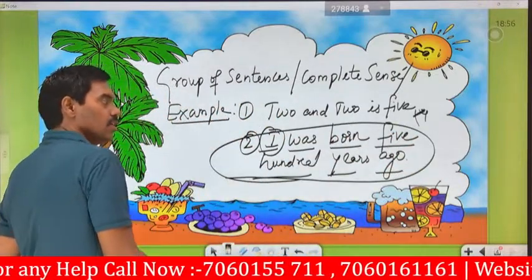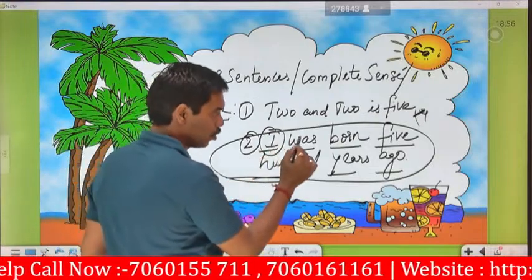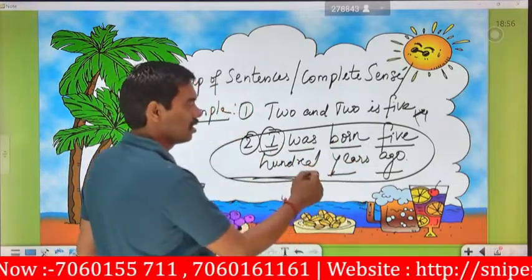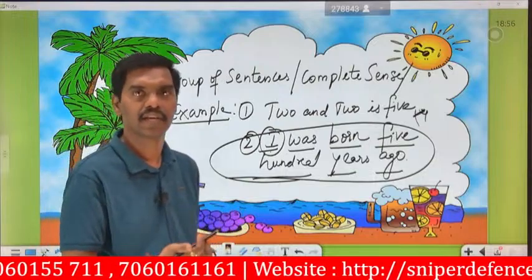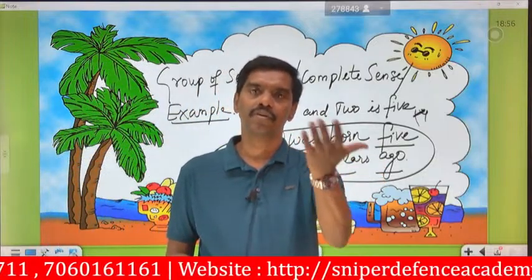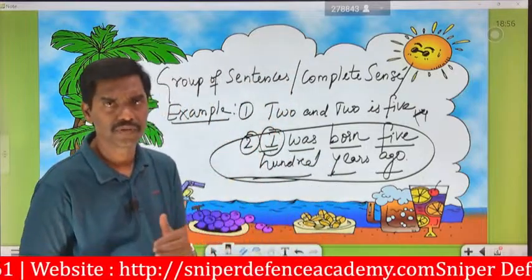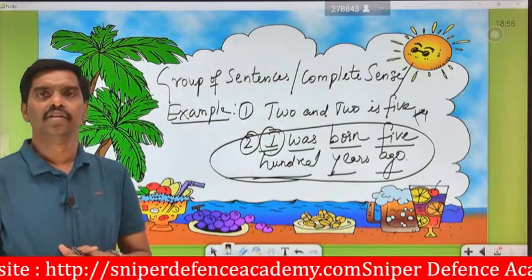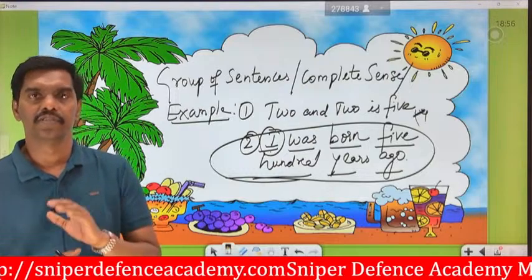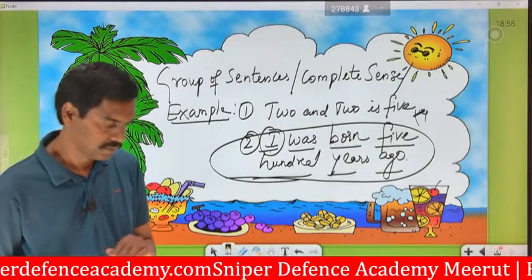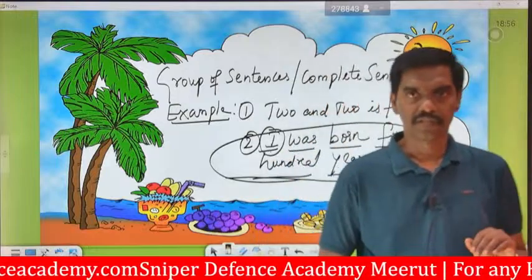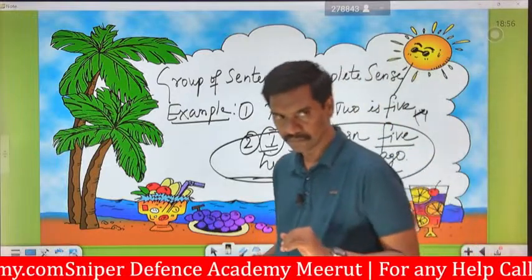We know that. So here they are saying that you was born 500 years ago. Is it possible? Can anyone be born 500 years before? That is not possible. Okay. So these words form a group of sentences in terms of complete sense. Okay. So next we are going to see G.